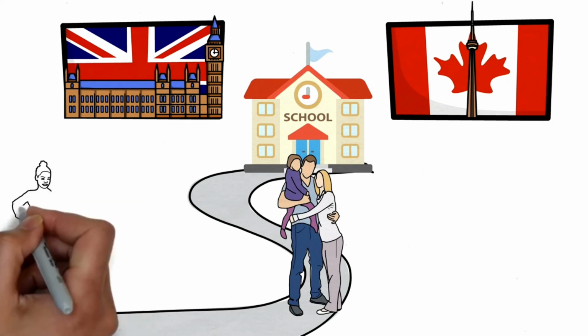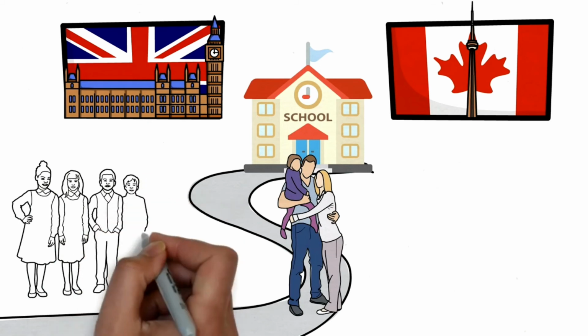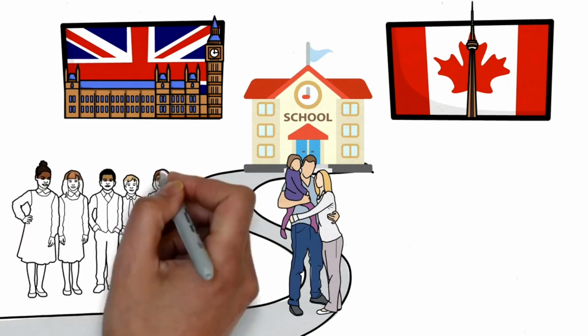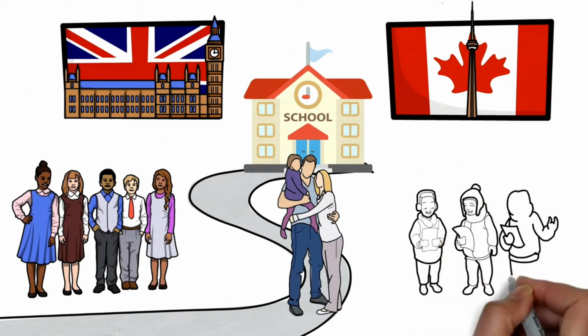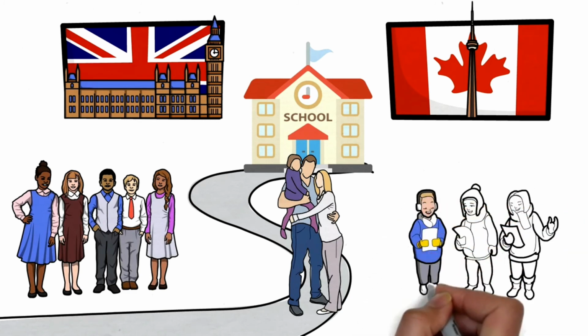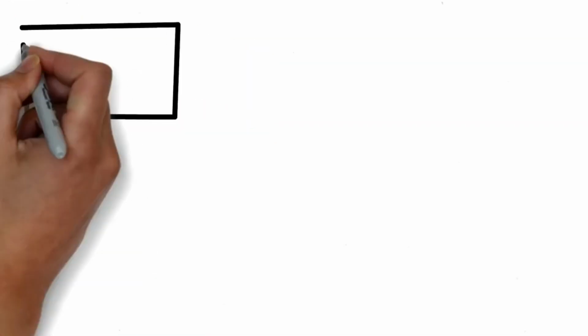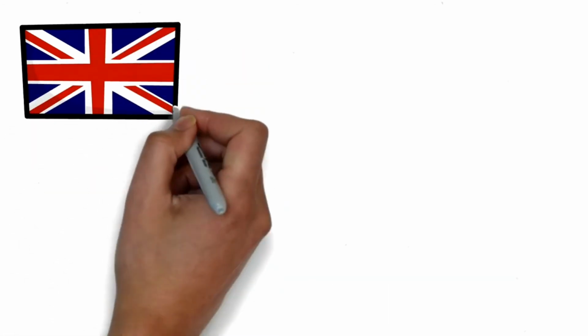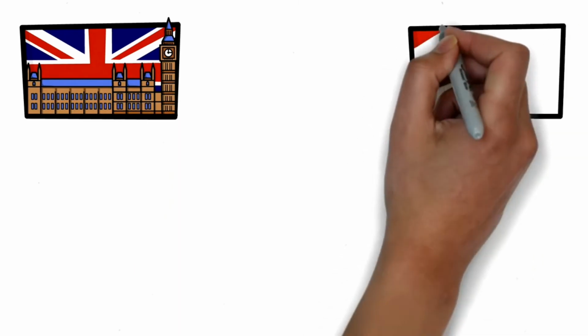The good news is that if you immigrate to UK, your children would get free education in public schools if you land there as an international worker. Your kids will get free education in public schools whether you land in the country on a work permit or as a permanent resident. Talking about the higher education, this section must be interesting for those international students who are willing to study abroad. Of course, both the countries have quality education.